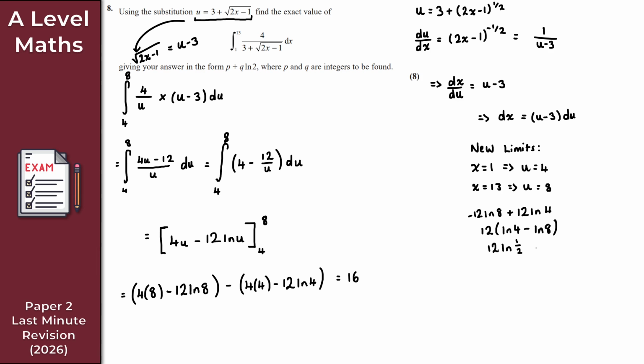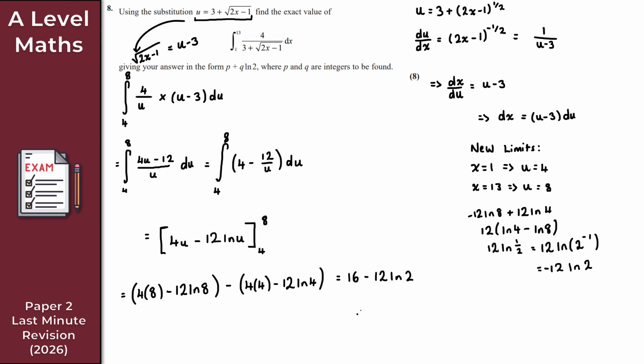Now 12 ln 1 over 2 is the same as 12 ln of 2 to the minus 1. And what I can do is bring the minus 1 down in front, so that gives me minus 12 ln 2. And notice we've got ln 2 exactly as they wanted. So altogether, I get 16 minus 12 ln 2.